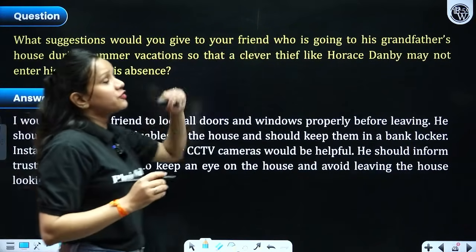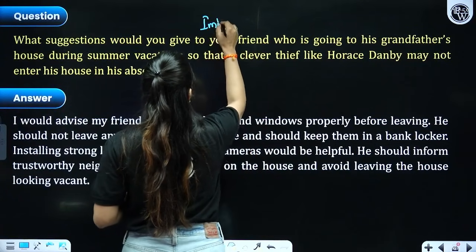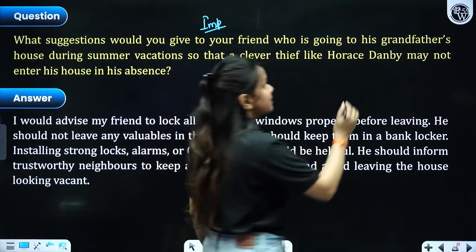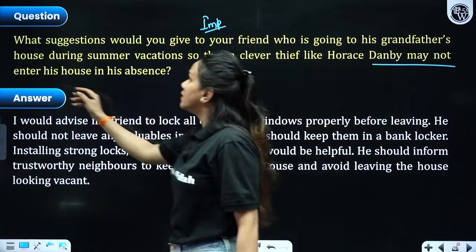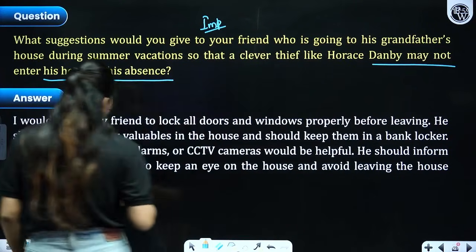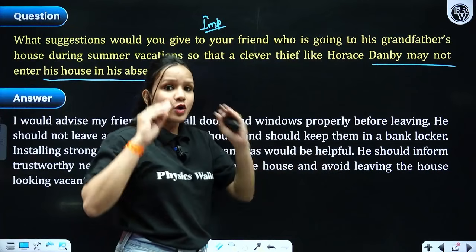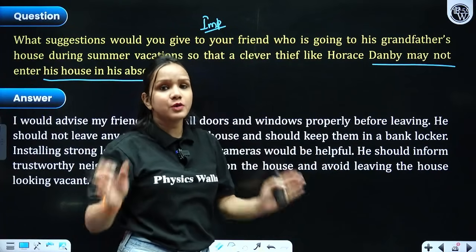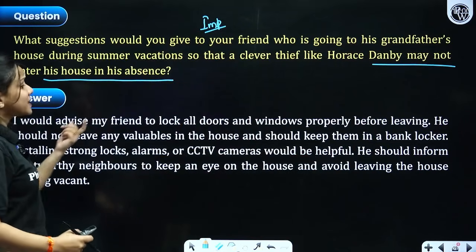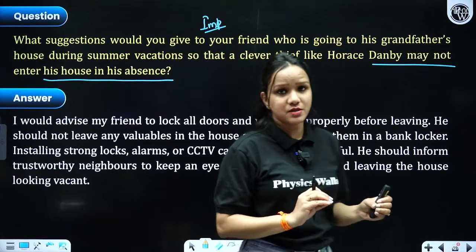What suggestions would you give to your friend who is going to his grandfather's place during summer vacation, so that a clever thief like Horace Danby may not steal or enter his house? Important thinking-based question. So how would you advise somebody? Let's see. This question is open to interpretation. Let's first of all understand, right? Whatever you think about the same, whatever reactions come to your mind, please mention those, but in a proper manner, right? I would advise my friend to lock all doors and all windows,